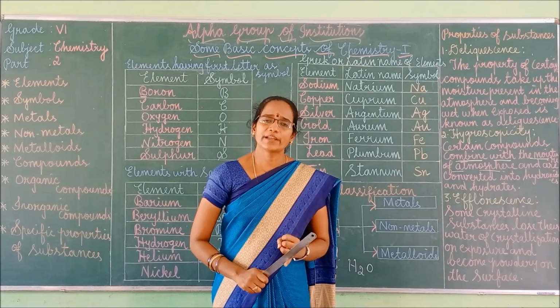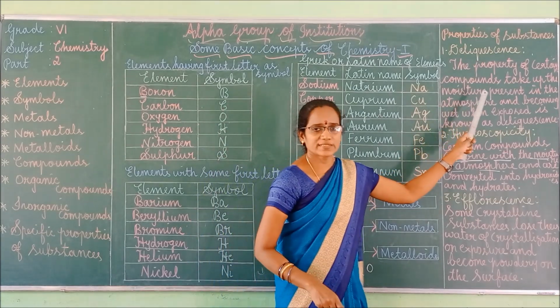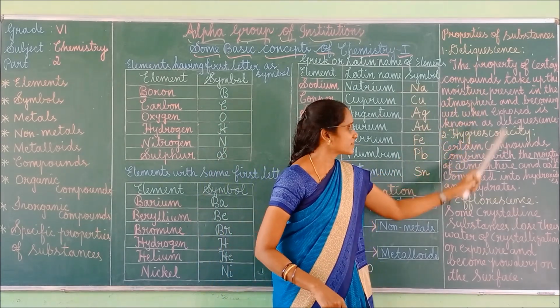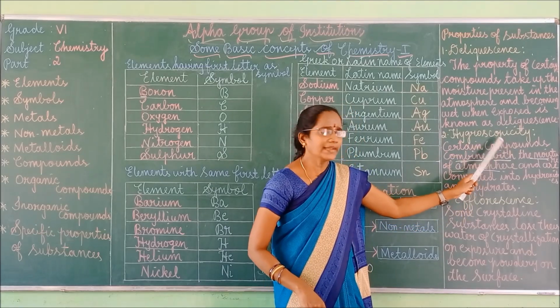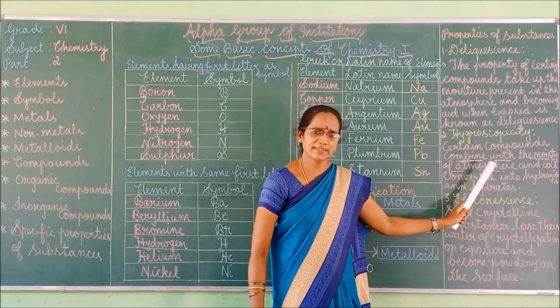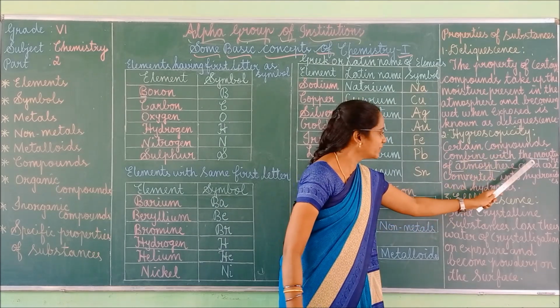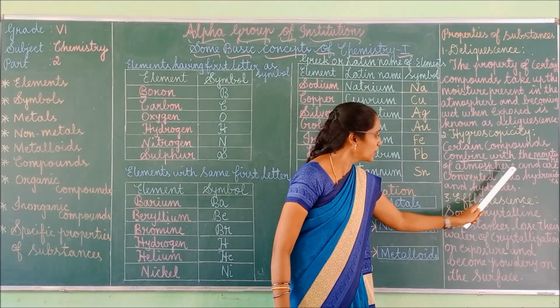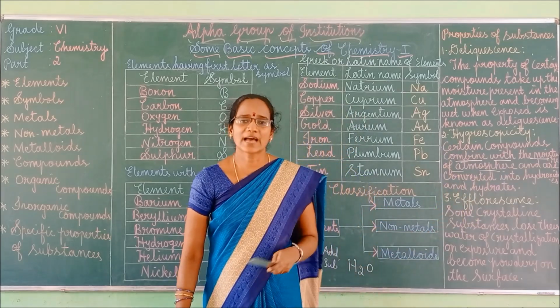So sodium hydroxide and potassium hydroxide are examples of deliquescence. Whereas for hygroscopicity, anhydrous copper sulfate as well as calcium oxide are examples. Why? Because those compounds combine with the moisture of the atmosphere and are converted into hydrates as well as hydroxides.